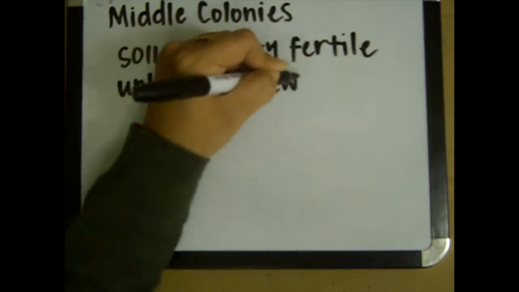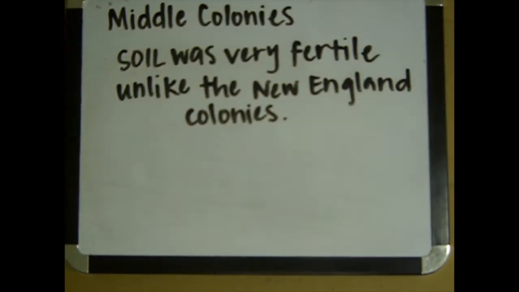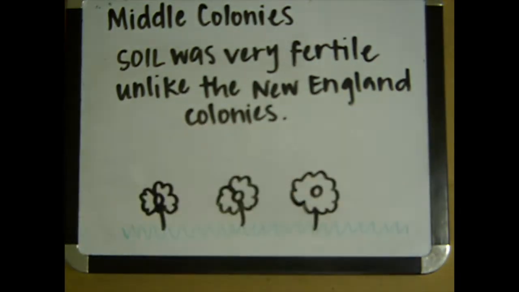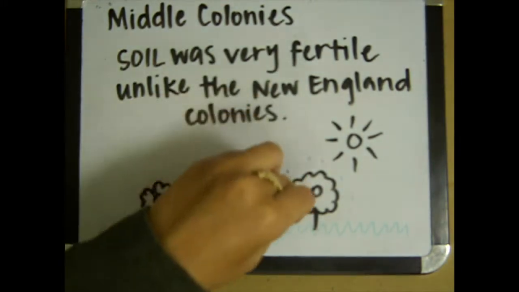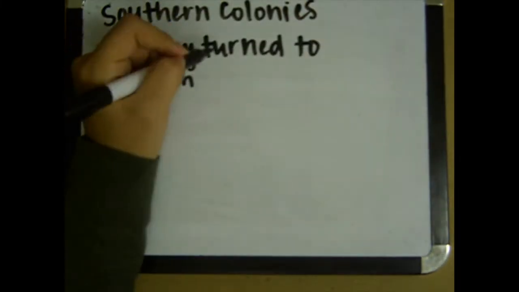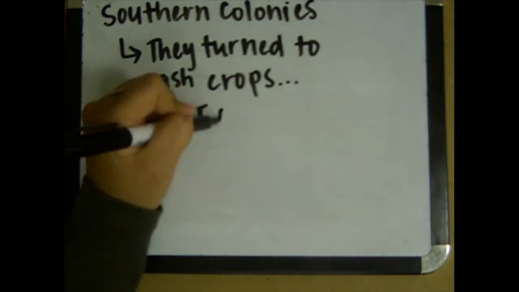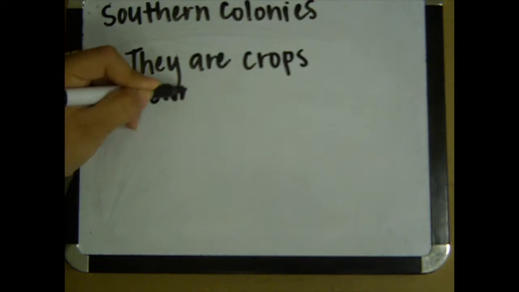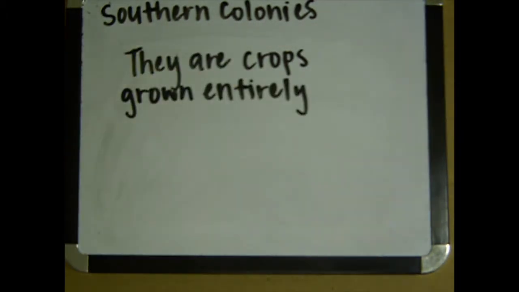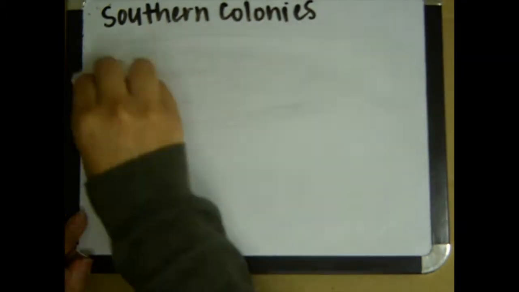The soil in the Middle Colonies was very fertile, unlike the New England colonies. The Southern Colonies turned to cash crops. You may ask yourselves, what are cash crops? Cash crops are grown entirely for their sale value, and the two most important ones were tobacco and cotton.